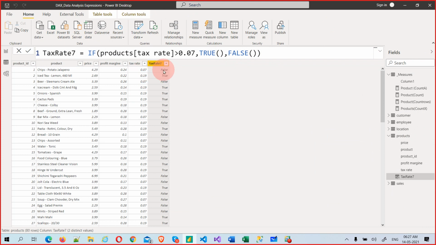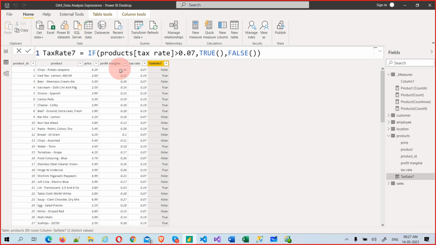See, 0.7 is not actually greater than 7, right? So that is the reason it's false. Wherever it is more than 7, only then is it true. So this is a function. 0.7 is not greater than 0.7. That is the reason it's false. It's the first condition. Okay, but for the 0.19 removed, it is greater actually. So that is the reason it has given true.